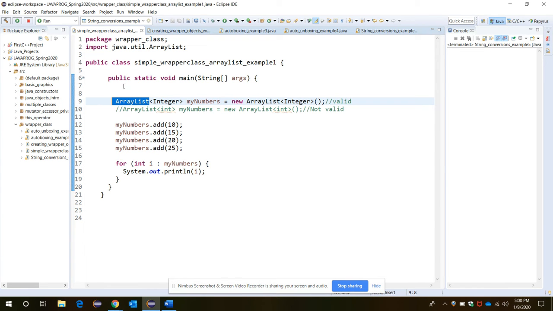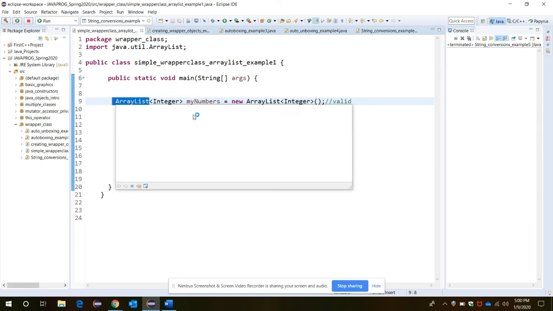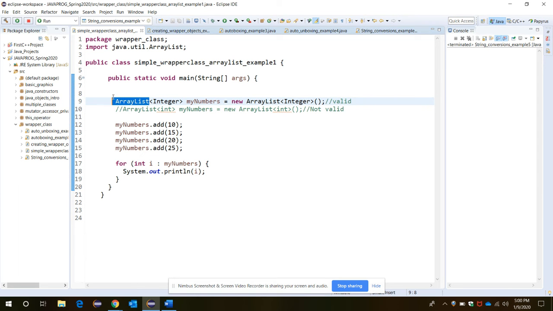For using this type of ArrayList or collection object, we can never use the primitive types such as integer or float, double, character, etc. The ArrayList can only be used to store objects or reference type variables, never the primitive type variables.